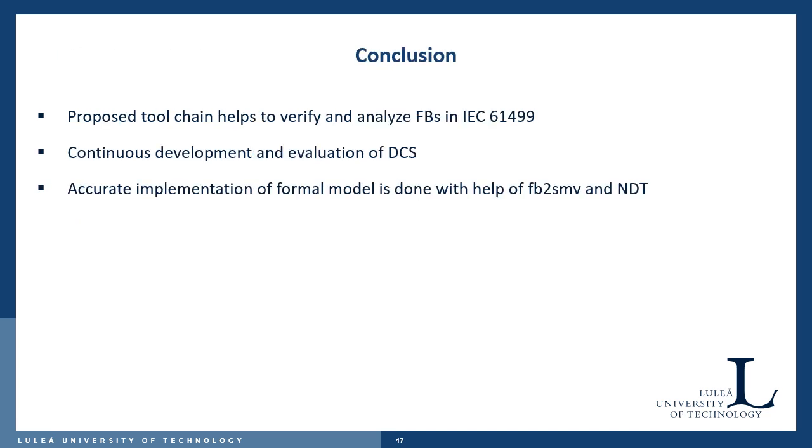Conclusion. In this paper, we proposed a toolchain which helps to verify and analyze the function blocks implemented in the IEC 61499 standard. This tool can be used for continuous development and evaluation of distributed control systems. The accurate implementation of the formal model is necessary to identify all possible flaws in the system. The existing functionalities of FB to SMV along with non-deterministic transition in function blocks help to provide a similar formal model of the system. The developers working on complex system design can use this toolchain for continuous development and testing.